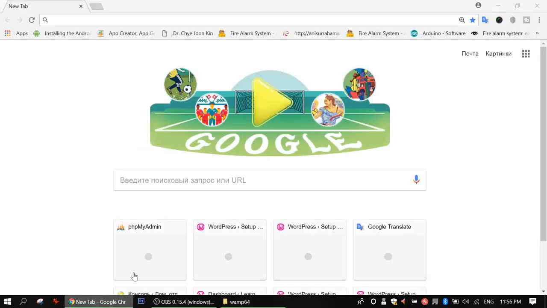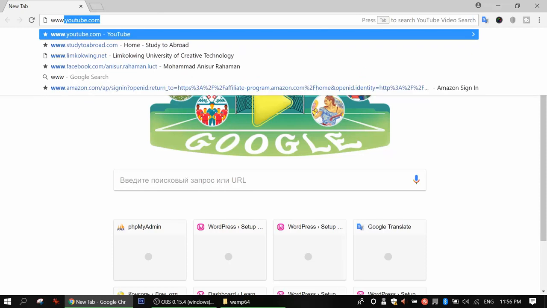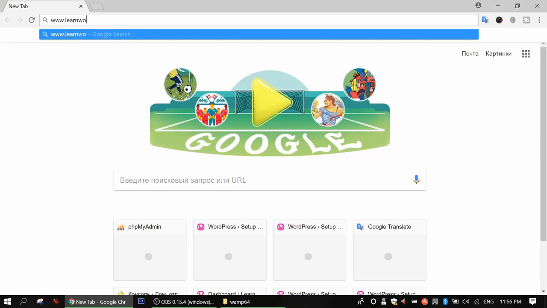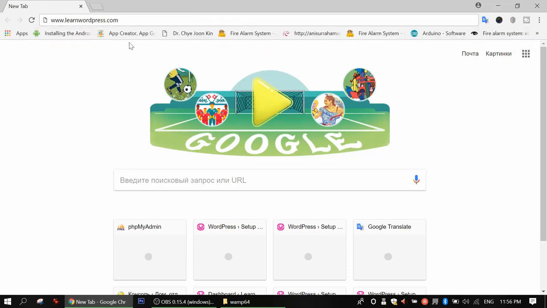For example, I want to create a website, and the website name is www.learnwordpress.com. So this is your domain. If you want to point this domain to your localhost, you can point, but I'll show you one by one. In this case, we are not going to point like www.learnwordpress.com, because this is not on our live server, this is a local server.